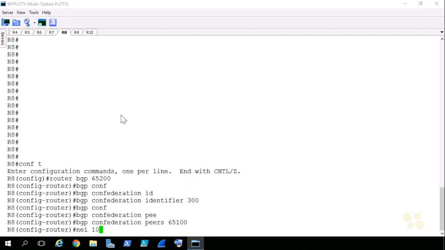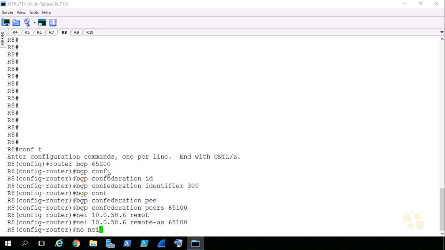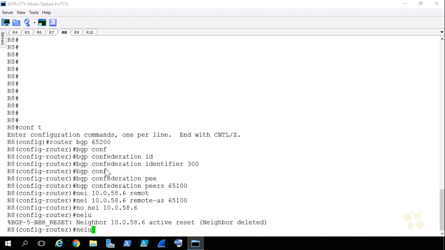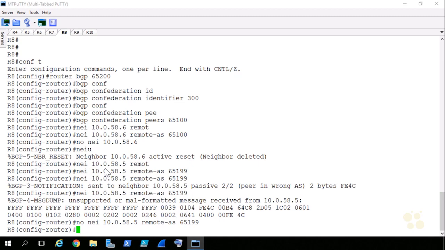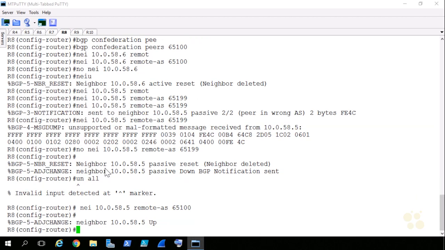I can bring up the neighbor relationship now with 10.0.58.6, and the remote AS is 65,100. Nope, that's wrong. I typed that wrong. It's not 10.0.58.6. It's 10.0.58.5. Some days you just can't type. There we go. Neighbor statement 10.0.58.5, remote autonomous system 65,100. And there it is. The neighbor relationship comes up.